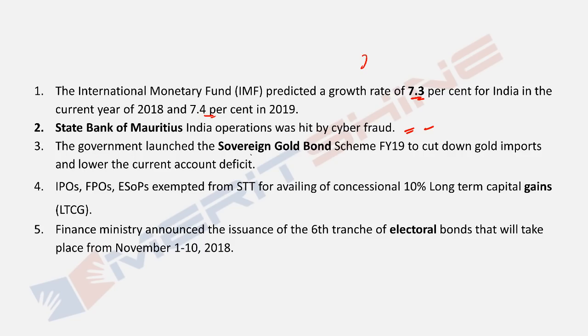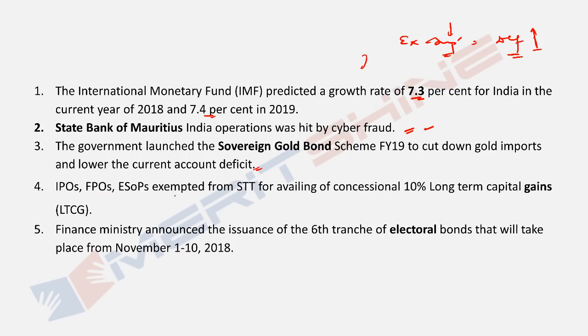The government launched the sovereign gold bond scheme in 2015 to cut down gold import and lower the current account deficit. Deficit, export minus import. Now if you import gold at such high value, your deficits will soar. So to bring this down so that you don't import, you buy that paper gold basically, and then not bring in the physical gold, you can cut down on this deficit and still enjoy all the benefits that you wanted to get from the gold, right?